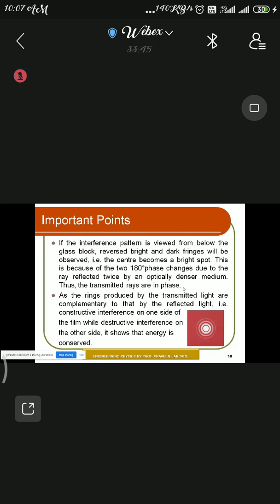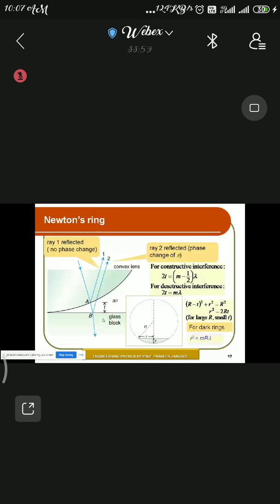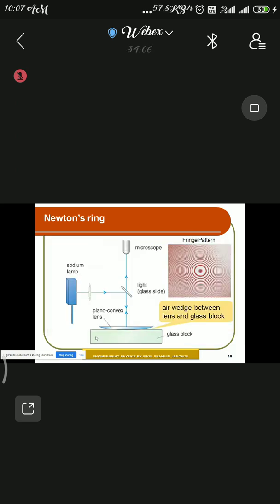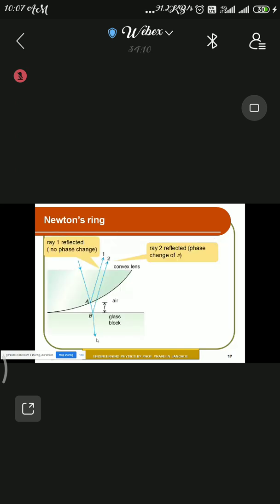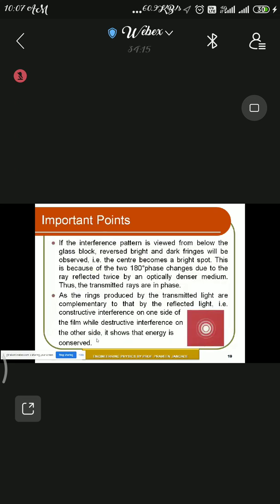You can see the statement that we are given here. It has been mentioned that the interference pattern is viewed from below the glass block. So you can refer to the diagram below the glass block. The ray that is coming below the glass block is a transmitted ray. You can see in the diagram, below this glass block, this is your transmitted ray. The transmitted rays come out with no phase change.